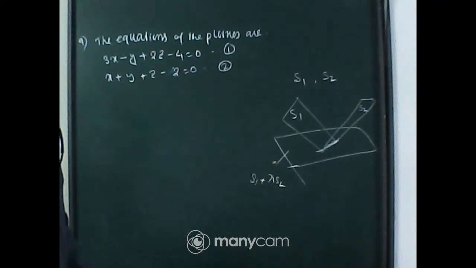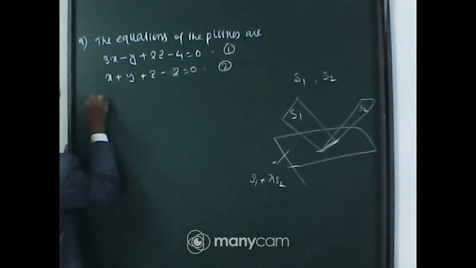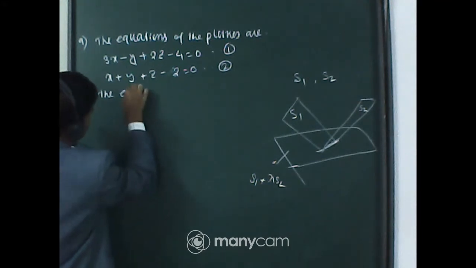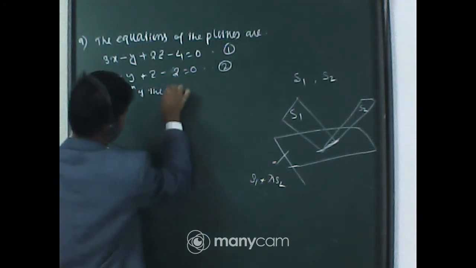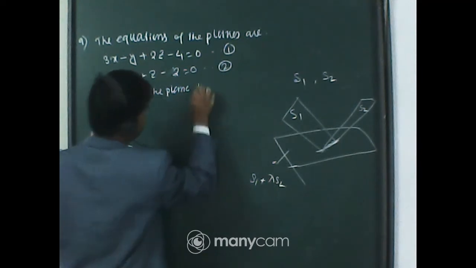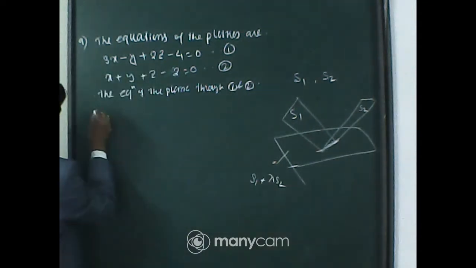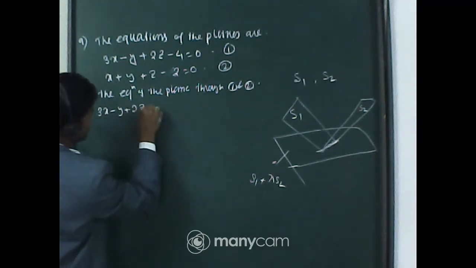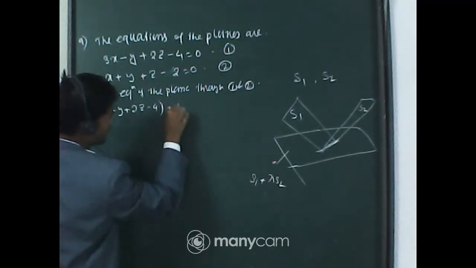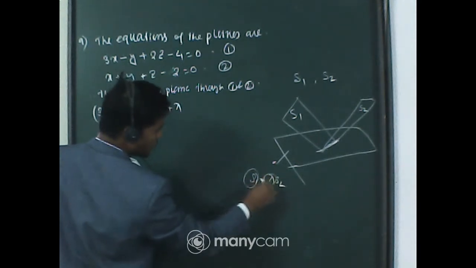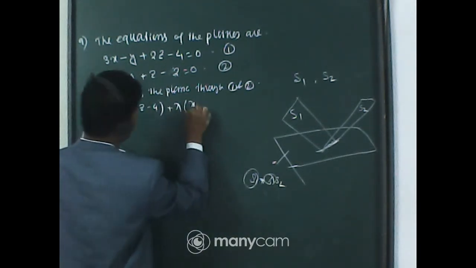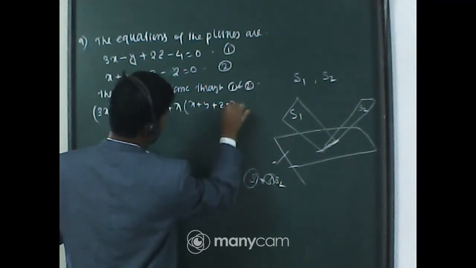So the equation of the plane through the intersection of 1 and 2 is given by the first equation plus some constant lambda into the second equation, that is x plus y plus z minus 2 equal to 0.